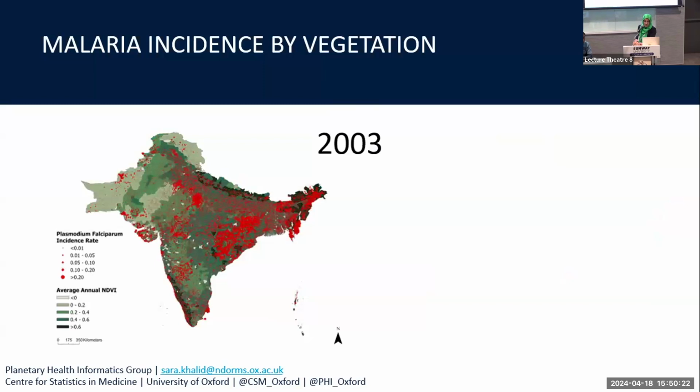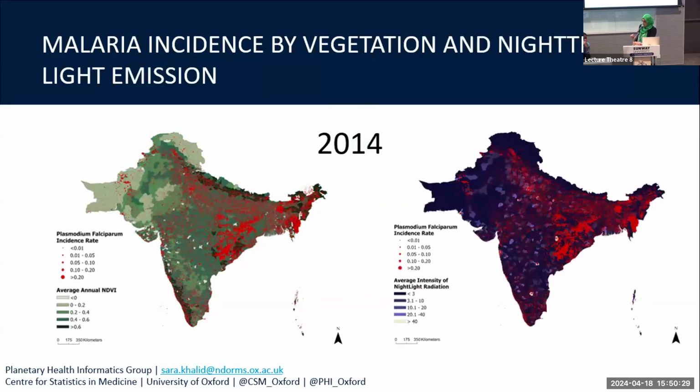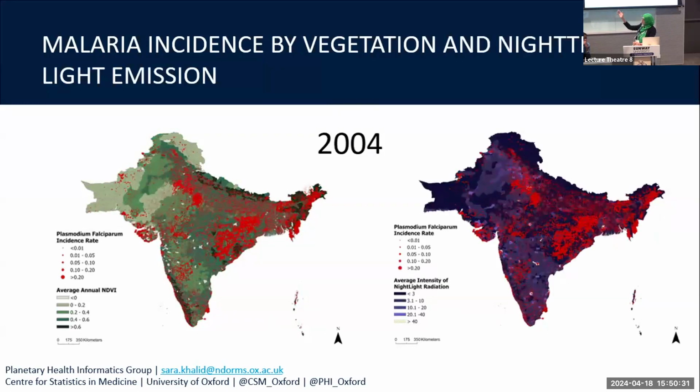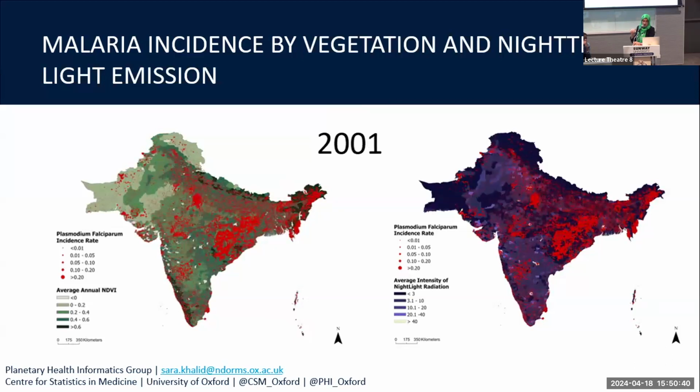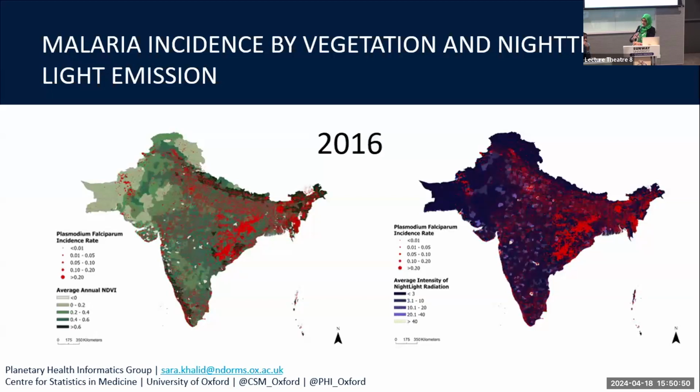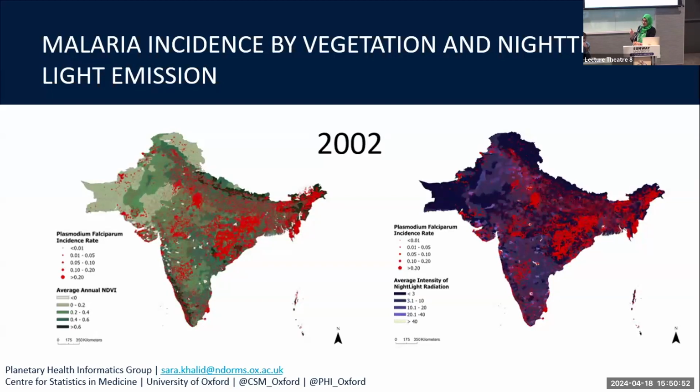Similarly, for vegetation, high malaria incidence was concentrated in areas with the highest vegetation. However, in contrast, on the right side you can see nighttime light intensity, which was found to have an inverse relationship with malaria outbreaks. Regions with high nighttime lights had less incidence of malaria cases as well. This is opposite to the relationship found with each of the earlier three indicators.